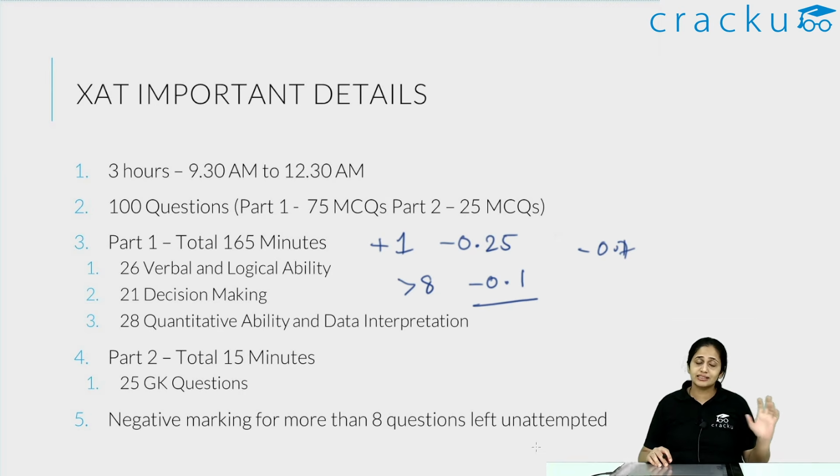Especially when I have no clear answer one way or the other, I'll leave it. But they want to incentivize against that. So therefore, there are negative marks even for leaving questions unattempted. So it is minus 0.25 for an incorrect answer, and for unattempted over 8 questions, you have minus 0.1. So do not go in thinking that I will leave large sections of decision making or of a particular topic, because it will be difficult to do so because of the negative marking.